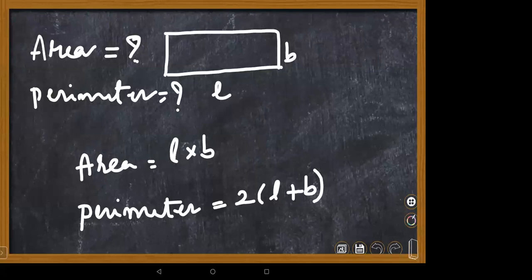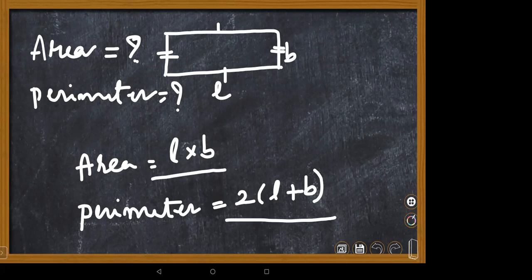Hope it is clear, children, about the rectangle. Good afternoon, ma'am. Very good afternoon, Suhana. We just started the class discussing rectangle. Rectangle means opposite sides are equal, as we discussed. The area is nothing but length multiplied with breadth, and perimeter is nothing but length plus breadth multiplied by two. You just add length and breadth and make it twice, you will get perimeter of rectangle. This is about rectangle shape.